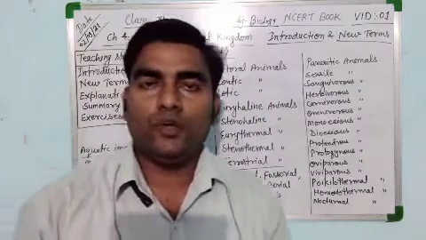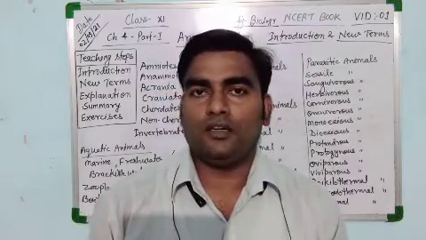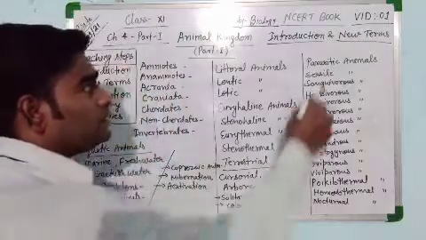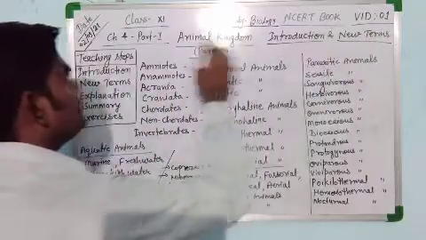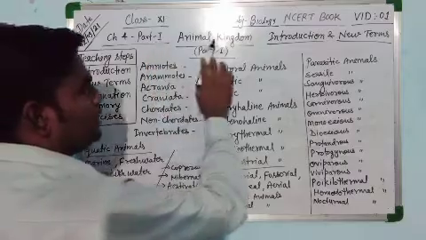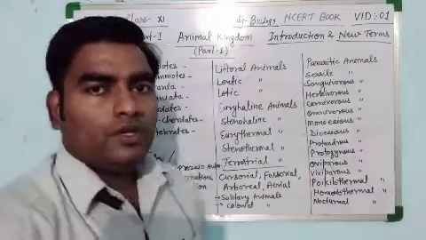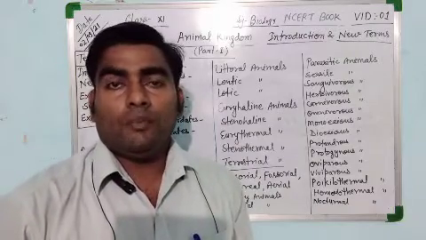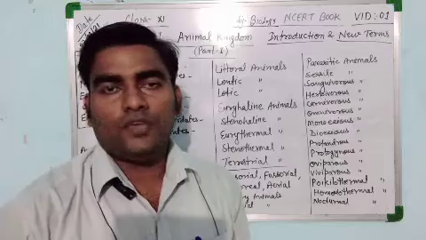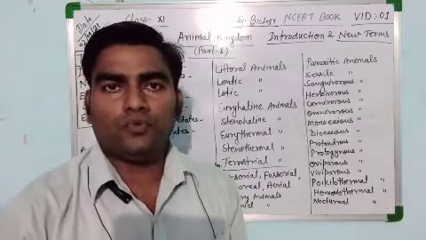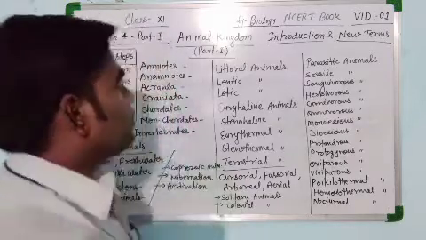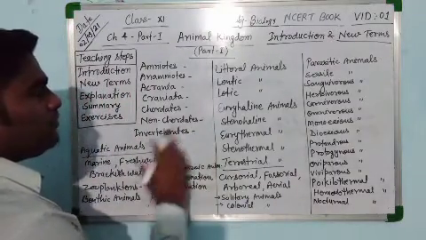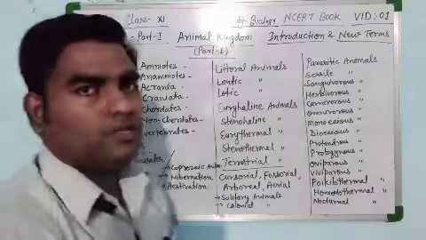Dear class, today we are going to start chapter 4, Animal Kingdom, and this is video number 1 of chapter number 4, part 1. In this chapter we study the animals and their classification in two parts, part 1 and part 2. In the first part we will discuss their different phyla and classification.